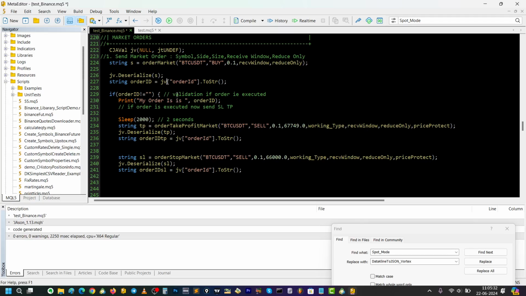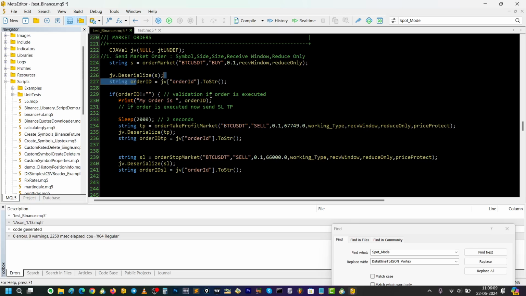Now if order ID is not empty, so my code is like that. If order ID is not equal to nothing, then validation if order is executed. Let's say order ID is some number like 254. It means order is executed, because we are checking if order ID is not equal to empty, it means order is executed. So print my order is here, and this is the order ID which we are getting from here.